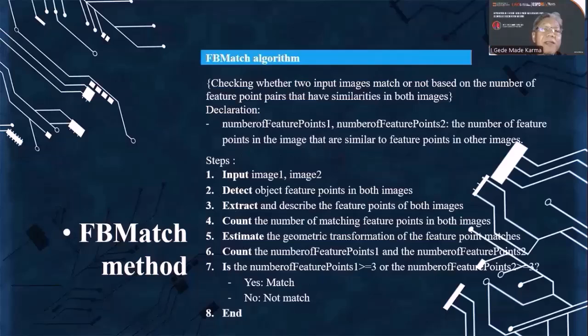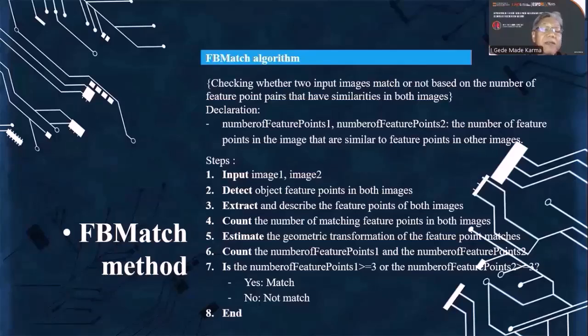FB match method. FB match method is used to check whether two input images match or not based on the number of feature point pairs that have similarity in both images. Declaration: number of feature point 1 and number of feature point 2 are the number of feature points in the image that are similar to feature points in the other image.